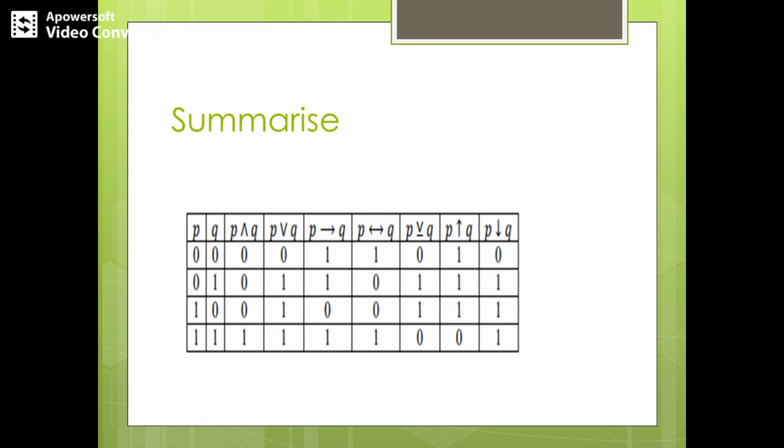So for the first row and the last row we have the truth value true. This is the summary of the logical connectives that we have seen so far.